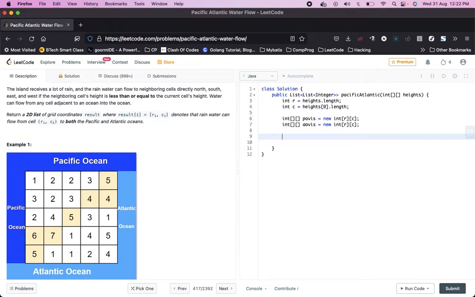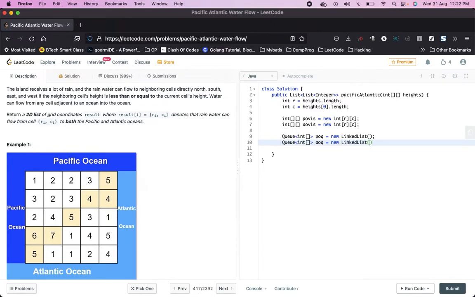So we will create a queue of integer arrays, and let's call it Atlantic Ocean Q, Pacific Ocean Q. Pacific Ocean Q is equal to new queue, then Atlantic Ocean Q is equal to new queue.